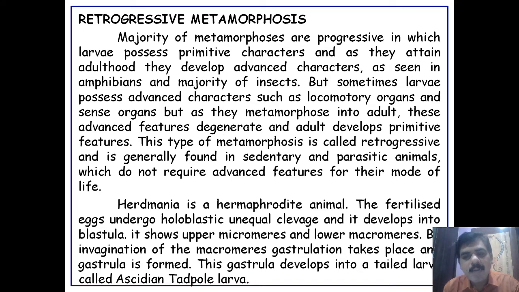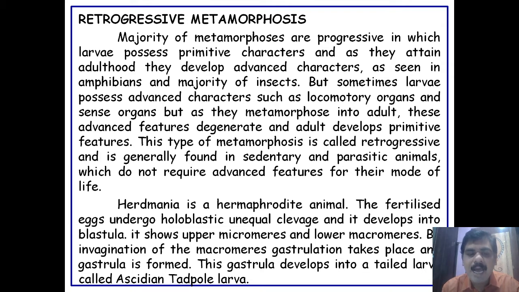But sometimes the larva possesses the advanced characters such as locomotory organs, sense organs, notochord, etc. And when they metamorphose into the adult, these advanced characters get degenerated and the adult develops primitive features.